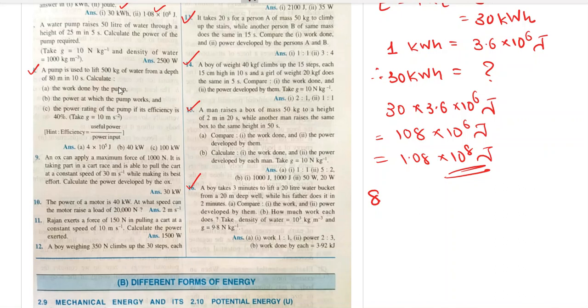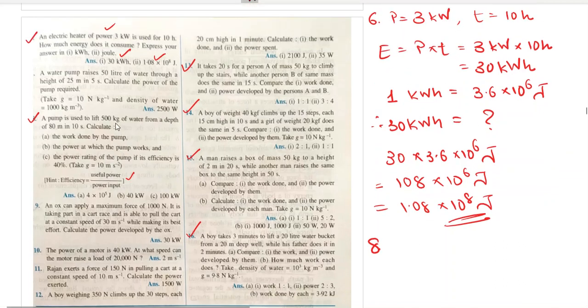Now the question which I'm going to explain, that efficiency question, right? Efficiency question has been very nicely explained by me in solved examples. Still it has been asked to me. One more question somebody has asked me, actually many people have asked me, this 13th question, also similar to that girl and boy who are climbing the stairs. Similar question again been asked to me. It's okay, I will solve it.